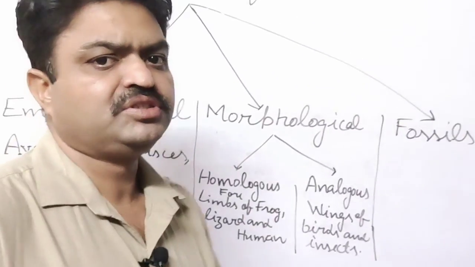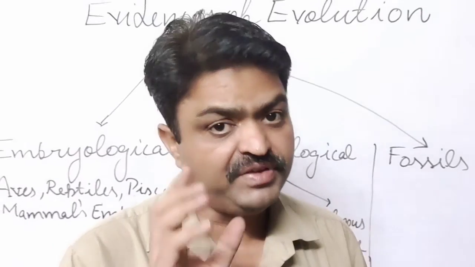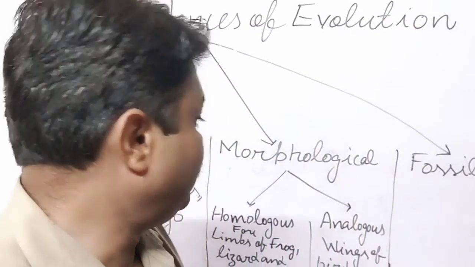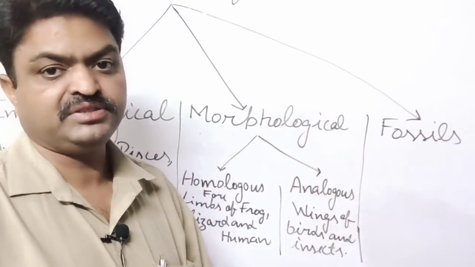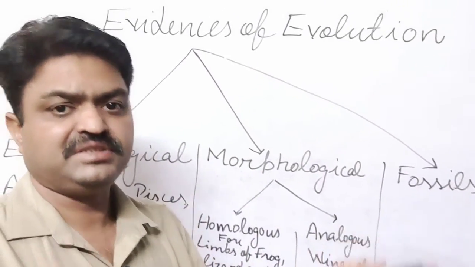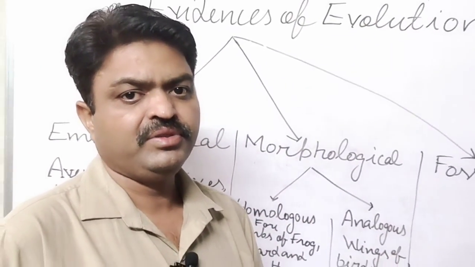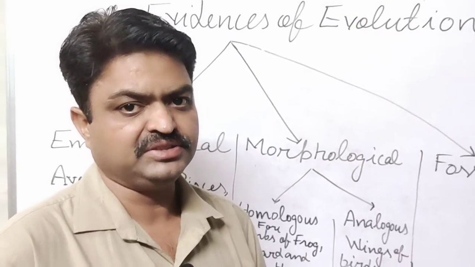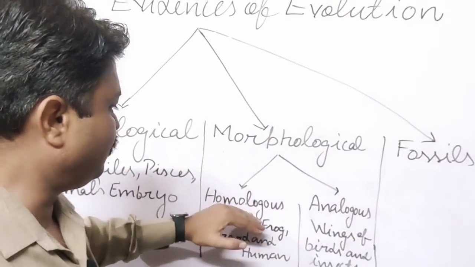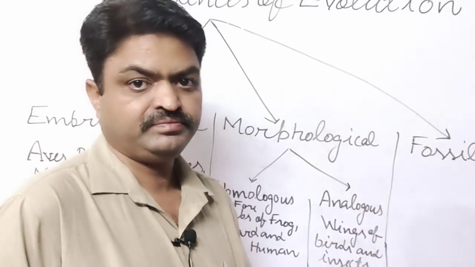What is morphology, student? Morphology means external appearance. If we study the external appearance of the limbs or the organs of different structures, then we will find some similarities and dissimilarities. And with the help of that, we can know that they may have a common ancestor. Especially with the help of these two types of organs, homologous organs and analogous organs.